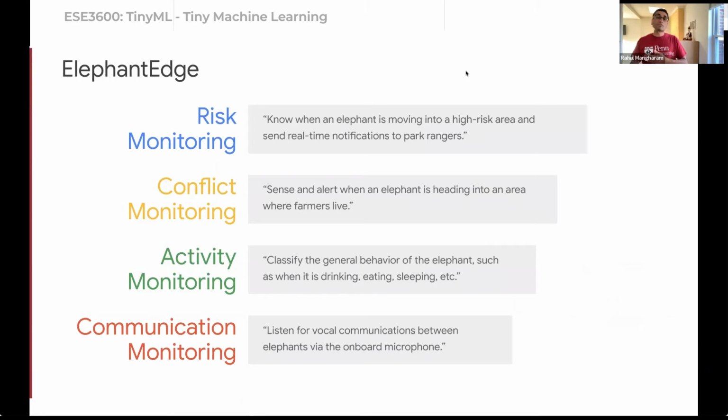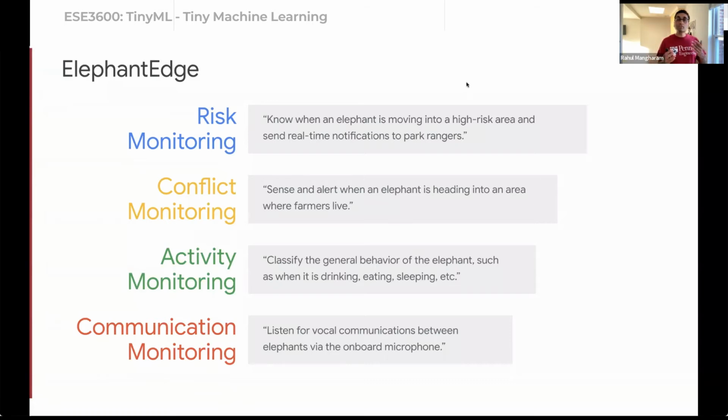Or perhaps we can do human conflict monitoring, where we could build intelligent machine learning models that are able to sense and alert when elephants are heading into an area where, for instance, farmers live, so that they can proactively get out of the way or do something in order to make sure they are safe and the animals are safe. We might be able to do this activity monitoring as long as we run these on the hardware on the elephants. We may be able to learn things about the animals, such as, are they swimming, drinking water, or sleeping, and so forth. And by learning all these things, we might be able to take better care of them.